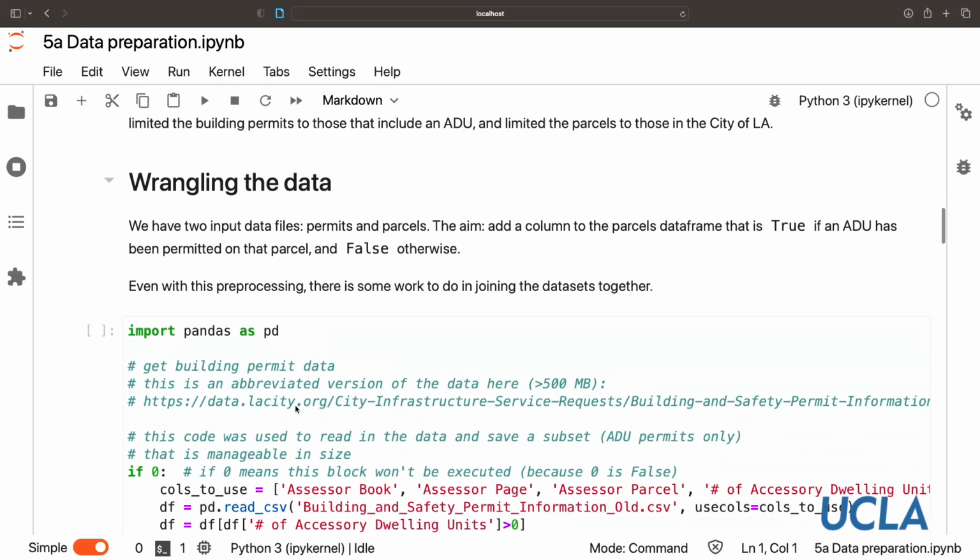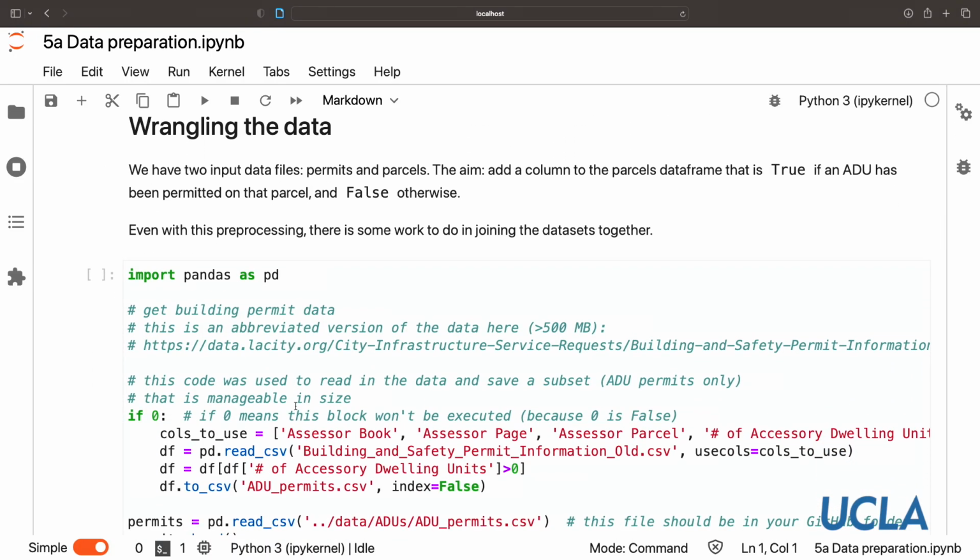Because both of these data sets are very large, I did some pre-processing and saved a slimmed-down version in your GitHub repository. I extracted just a few fields, limited the building permits to those that included an ADU and threw away the rest, and limited them to the city of Los Angeles. This is really so we have a manageable size data set to work with. So we have two input data files, permits and parcels. As always, follow along with the code in this notebook, which is in your GitHub repository.